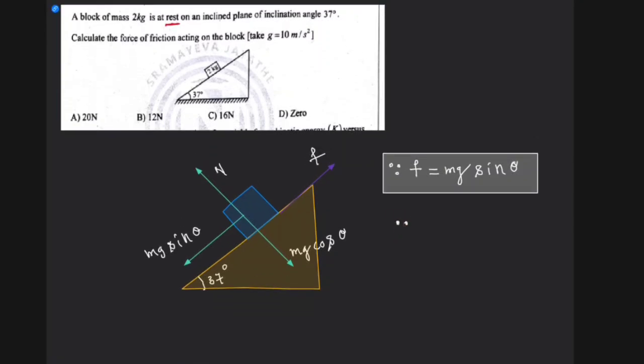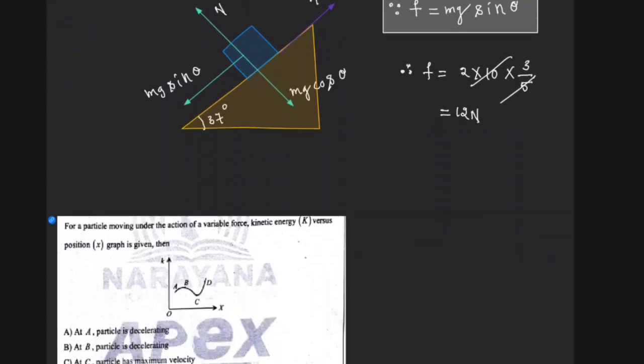What is the answer? Therefore you could write F equal to m, what is the mass, 2 kg. So 2 into 10 into sin 37. Sin 37 can be written as 3 by 5, right? So this one cancels, 2 5s are 10, 4 and 4 3s are 12. Answer is 12 Newton. That is the answer for this easy one, right?